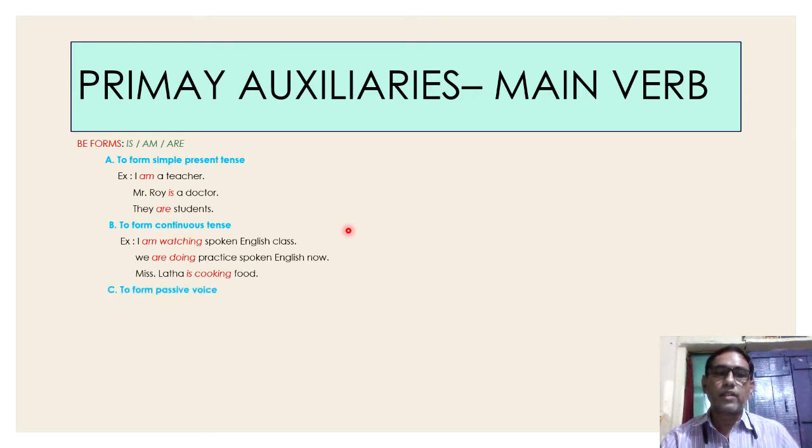And C. To form passive voice in simple present tense. Food is cooked by mother. Telugu novels are written by Yandamuri Veerendranath. Children, let us learn in detail about passive voice in our further grammar classes. Okay.